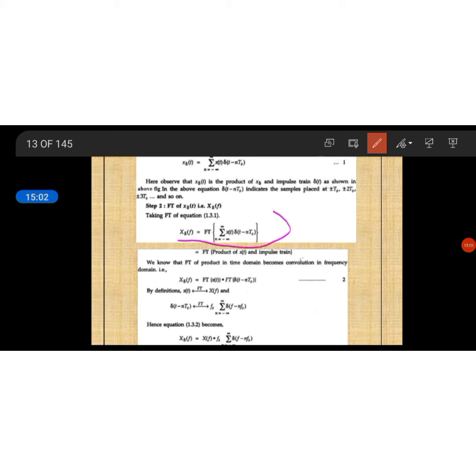So this is about the Fourier transform of this thing. In time domain, the product is considered. In frequency domain, this can be considered as convolution. So multiplication in time domain results in convolution in frequency domain.